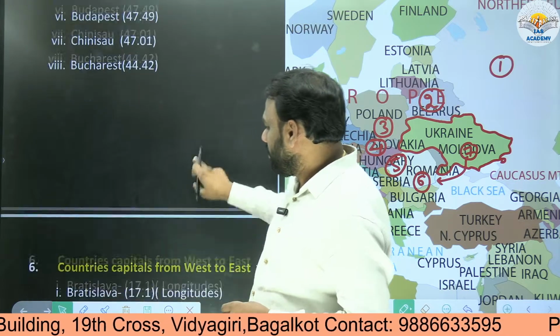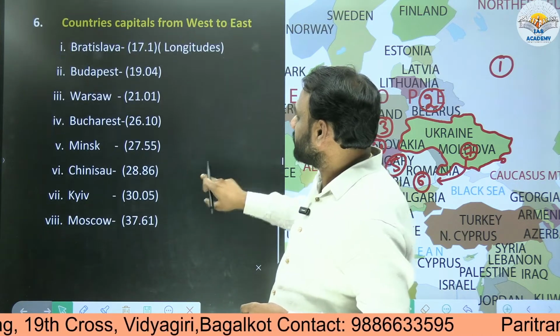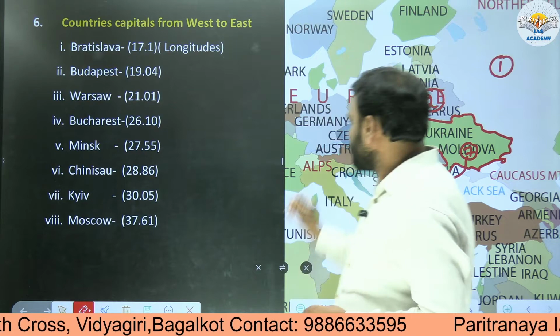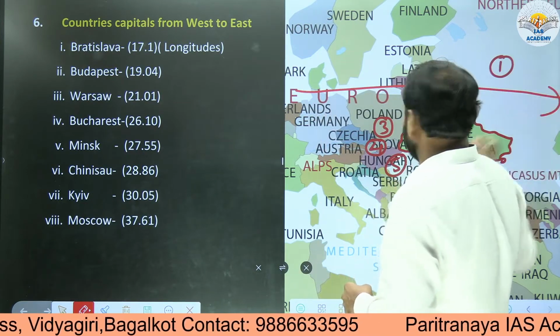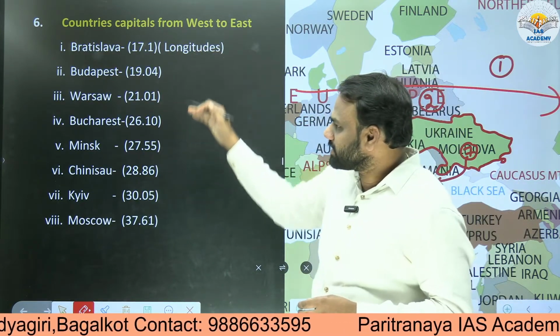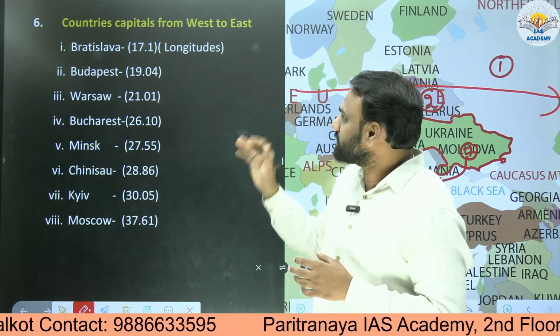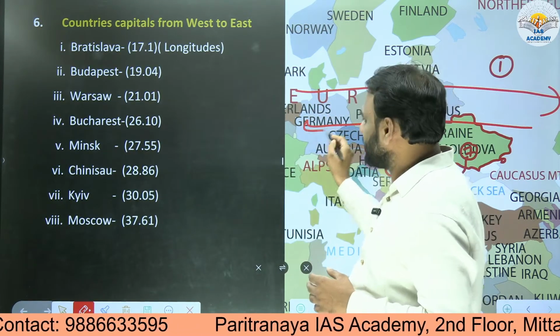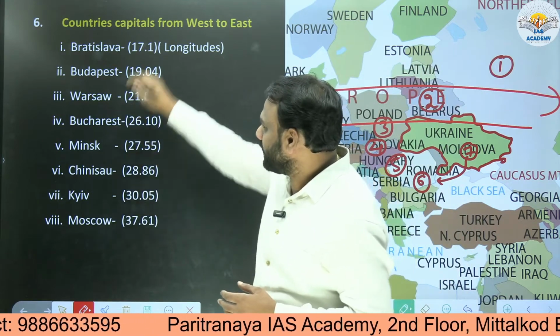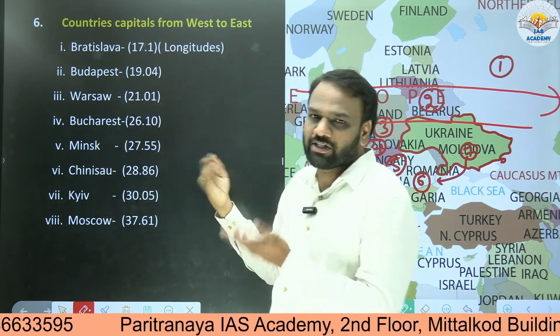Similarly, we need to know about the countries' capitals from west to east. As one moves from west to east, this is the sequence in which we encounter the capital cities. Similarly, if they ask us from east to west, then the same sequence will become reversed. So Moscow will come first, Kiev will come second, and so on.